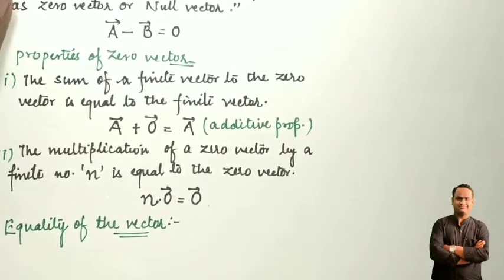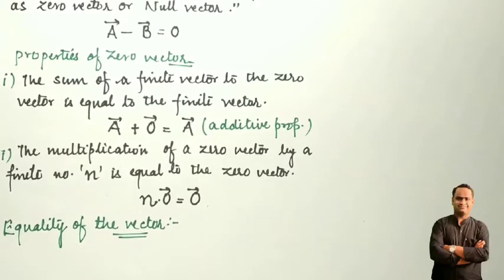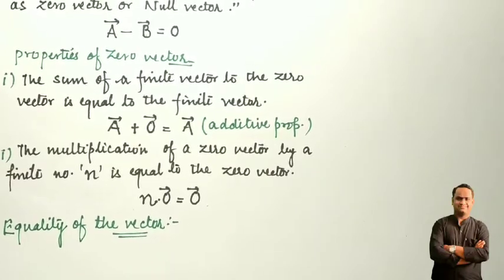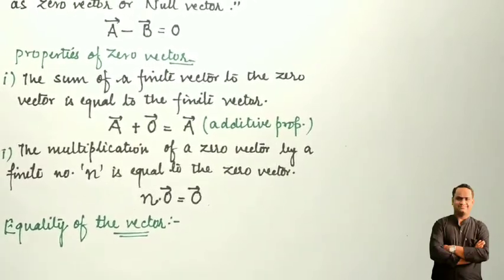Students, in order to discuss the equality of vectors, before going to state it, we have to know about equal vectors. When can we say that two vectors are equal in nature?